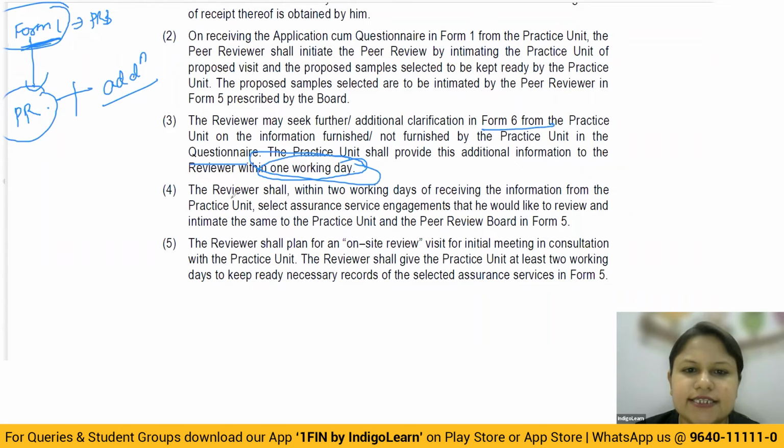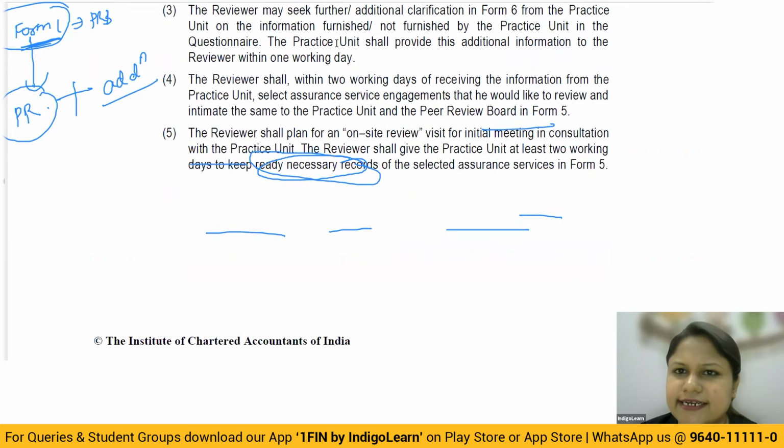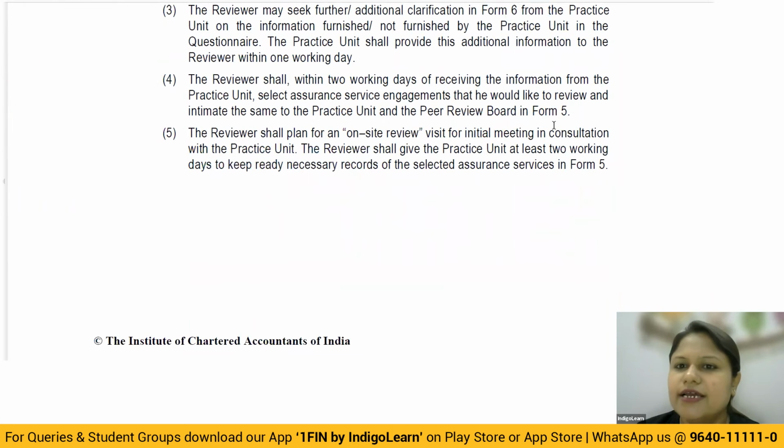Then after that, the reviewer shall, within 2 working days of receiving the information from the practice unit, select the assurance service engagement that he would like to review and intimate the same to the practice unit and peer review board in Form 5. So after understanding the entire entity, they are going to tell what they are going to check in Form number 5. The reviewer shall plan for an on-site review visit for the initial meeting in consultation with the practice unit. The reviewer shall give the practice unit at least 2 working days to keep all the necessary records for the selected assurance service in Form number 5.